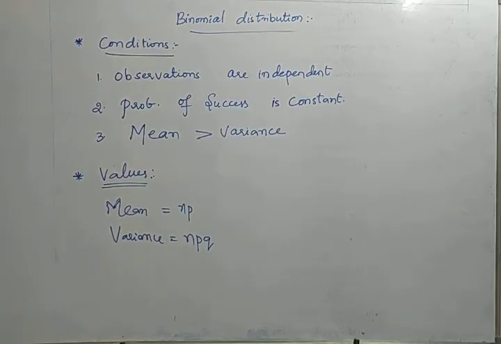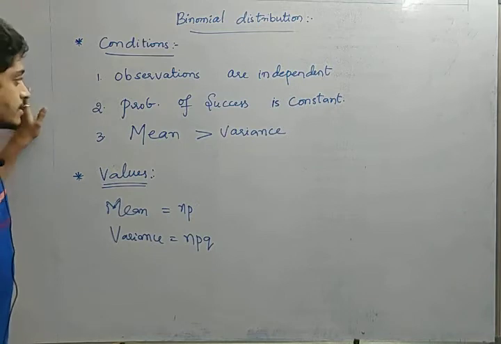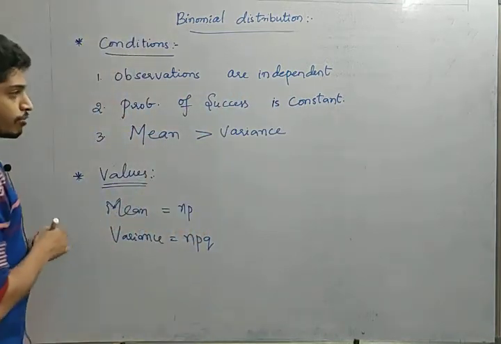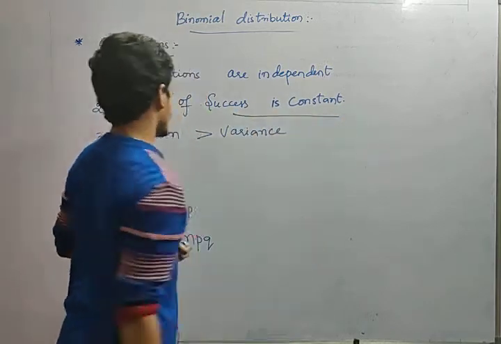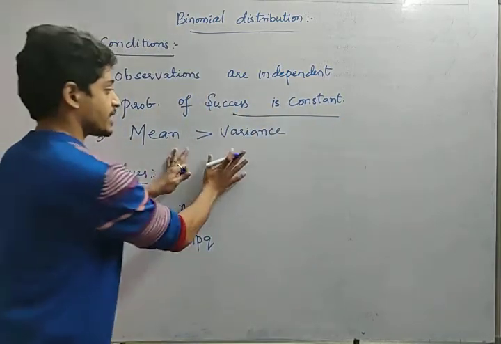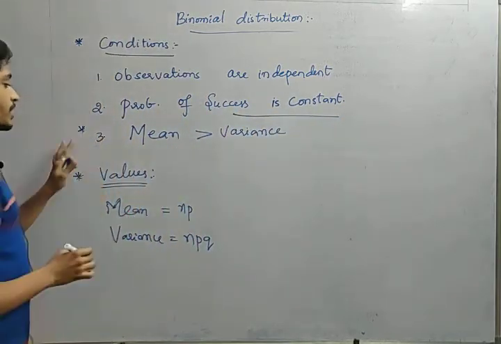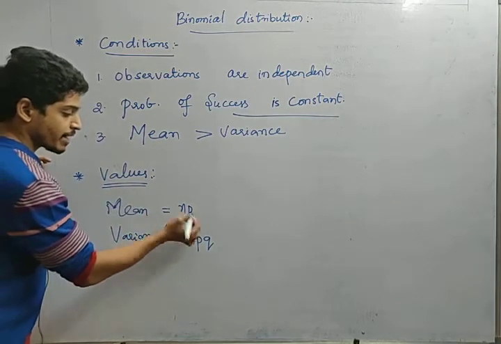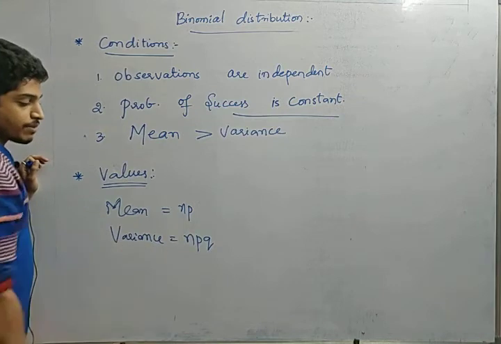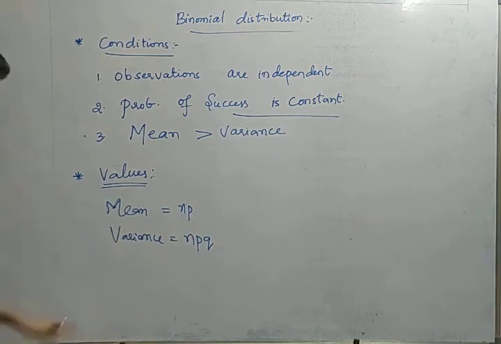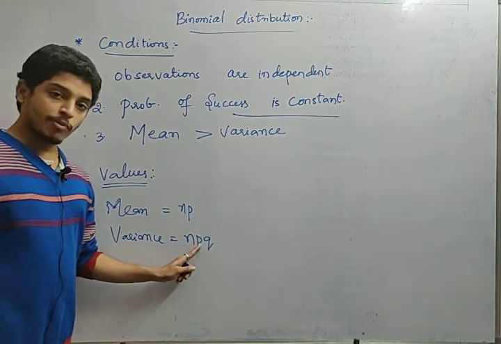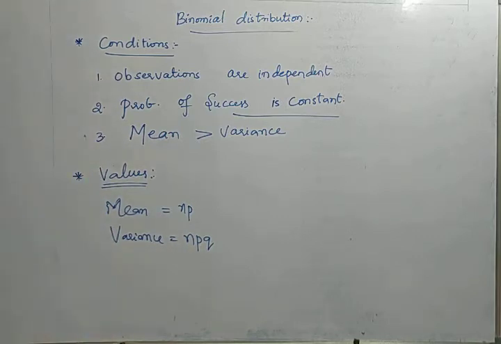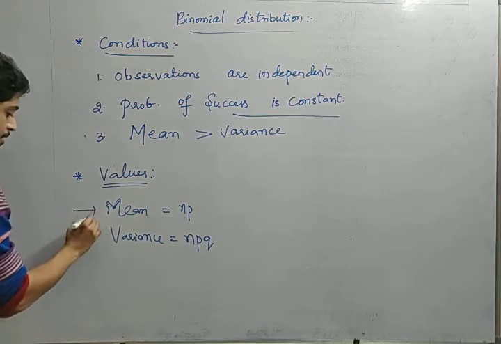Okay, see friends, in binomial distribution there are three conditions. Observations are independent of each other. Next, the probability of success is always constant, and the mean value is always greater than the variance value. This is very important. Mean value is always greater than variance value. Here the mean formula is n into p, where n is the number of observations and p is the probability of success, and the variance is number of observations into probability of success into probability of failure, so npq. This is the way we will be using these two formulas in different problems, friends.